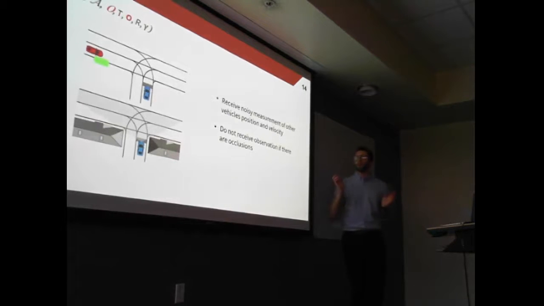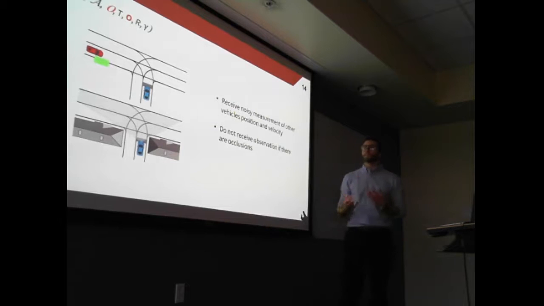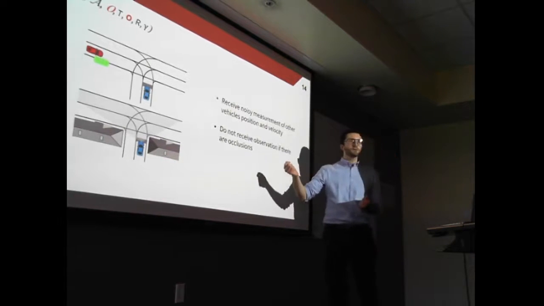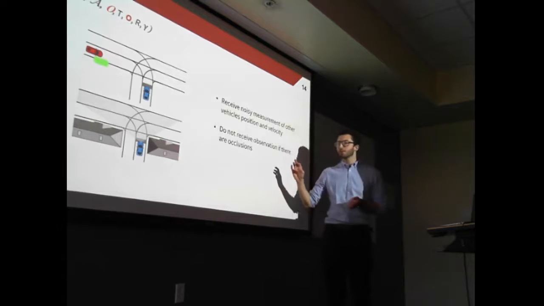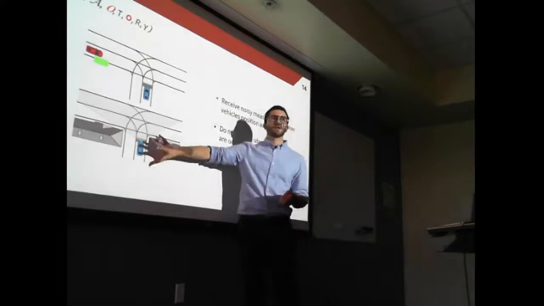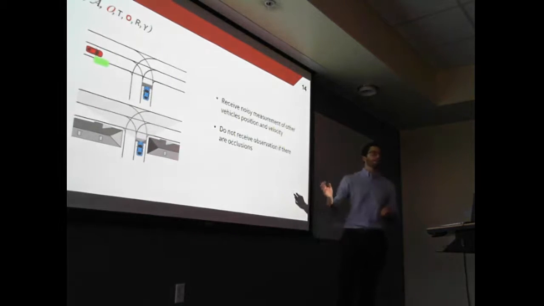Observations. So the autonomous vehicle is equipped with some sensors that have some limitations, so we cannot measure everything about the environment. Here we'll assume that we can measure position and velocity of other vehicles. We'll have some noisy measurements. And in some cases, for example, if there are buildings on the side of the road, then there might be occluded areas. In those cases, we cannot observe anything.